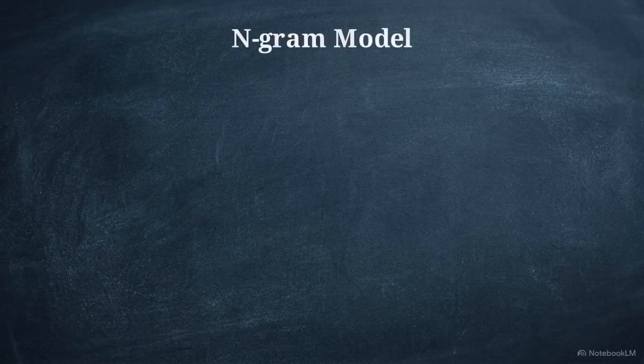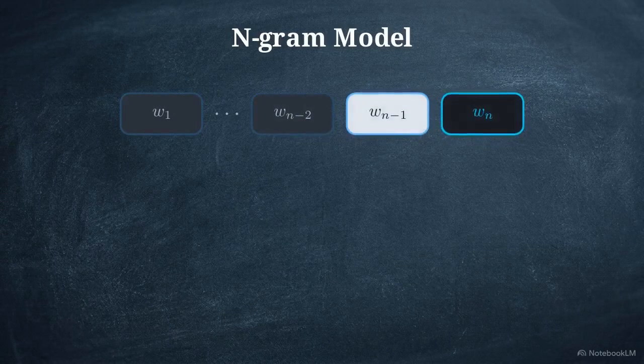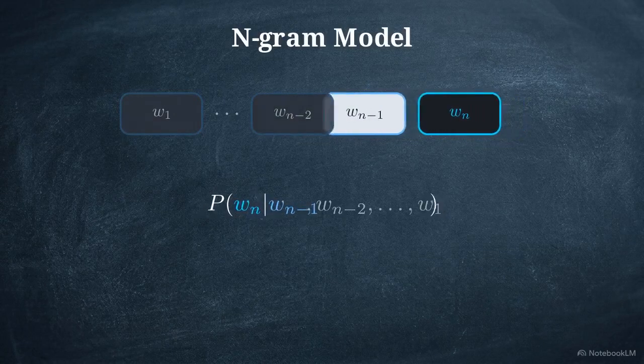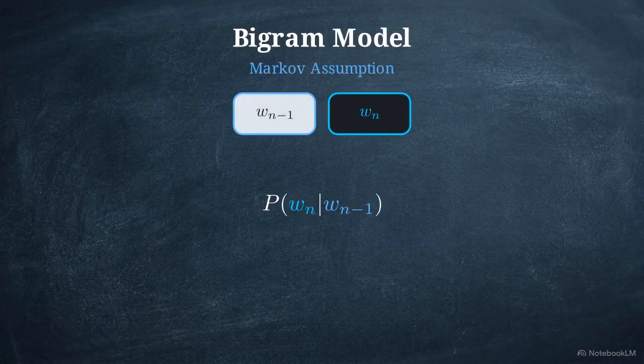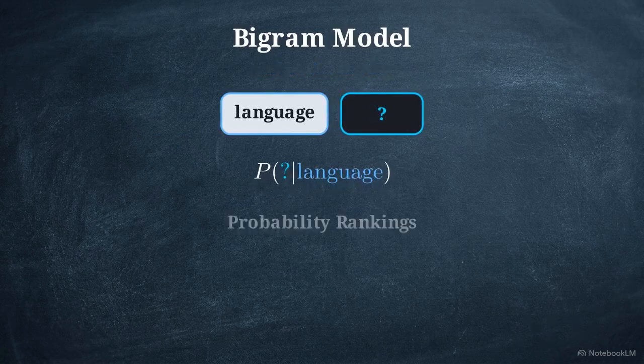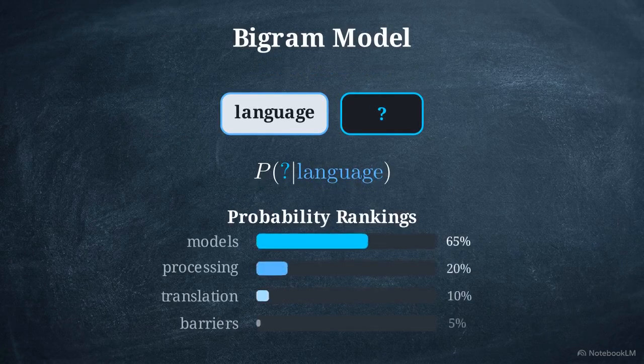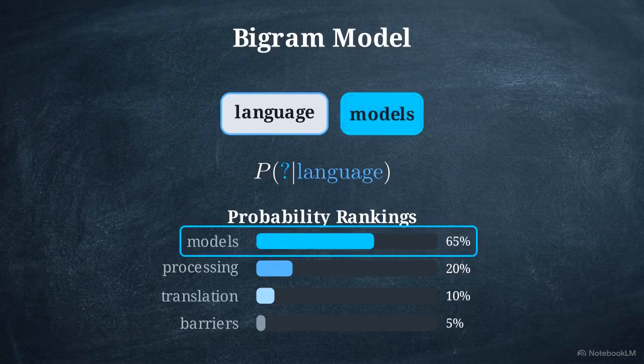The n-gram model estimates a word's probability based on sequence history. To save immense computational power, the Markov assumption simplifies this history to just the immediately preceding word, creating a bigram model. It analyzes raw frequency distributions to generate probability rankings for continuations.